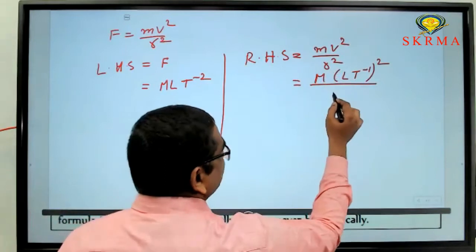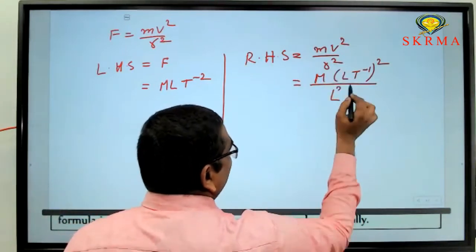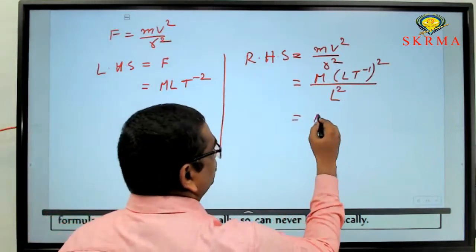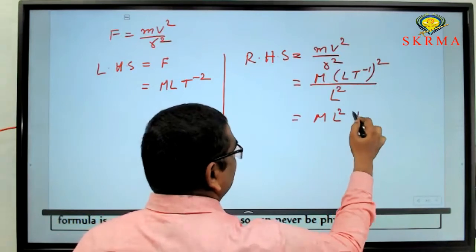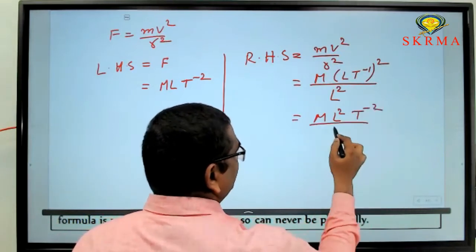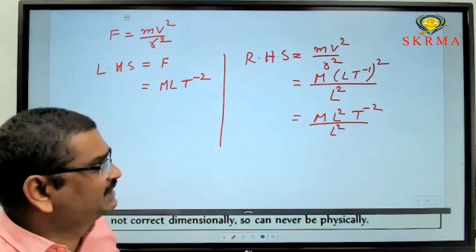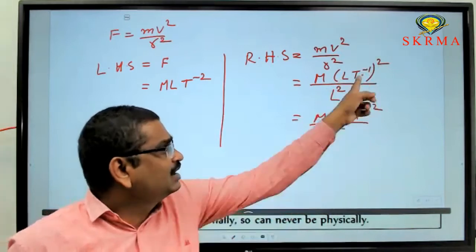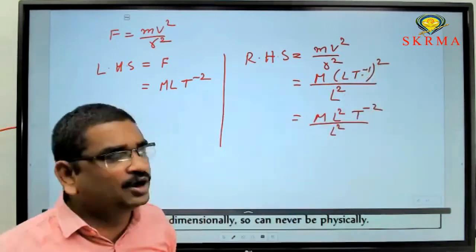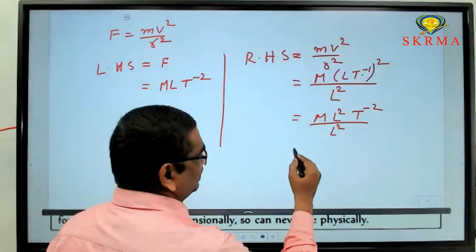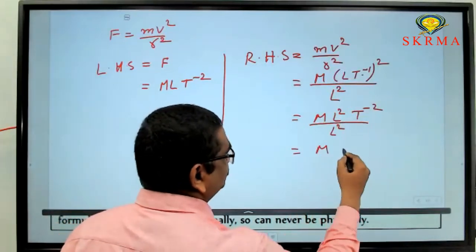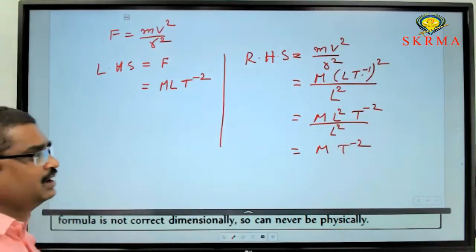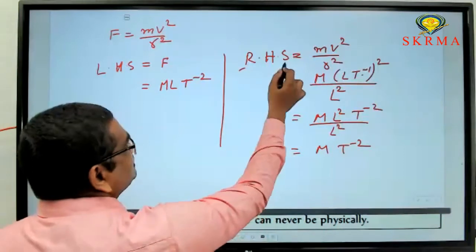For distance, the dimensional formula is L, and here square is there, so put square. Then you will get M L square T power minus 2 by L square. Here L T power minus 1 whole square gives L square and T power minus 2. Now cancel L square, and you will get M T power minus 2. M T power minus 2 is the dimensional formula for the right hand side quantity.